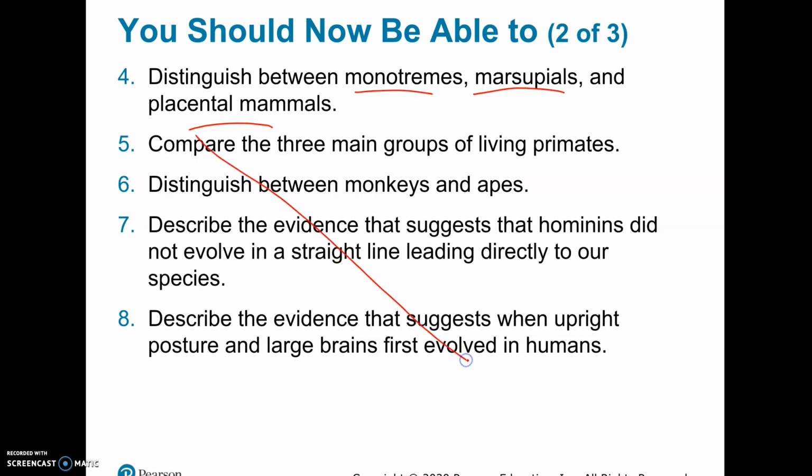So if you go into study and you're looking at this list of things, you actually do not have to know the details on primates and humans, hominids, and how we got our upright posture and our brain and all of that, which is very interesting, but we're not going to have time to get into it.